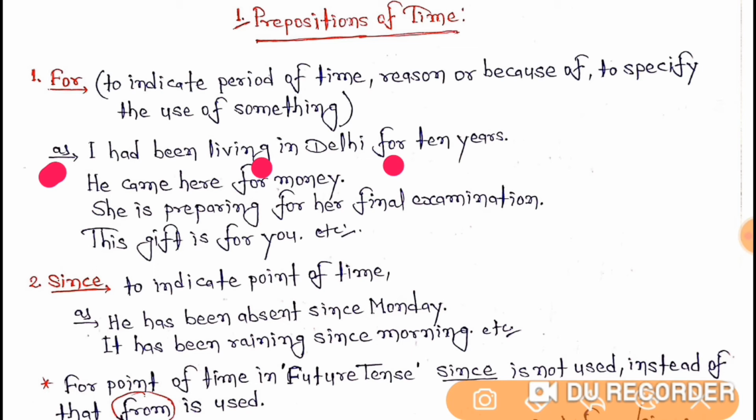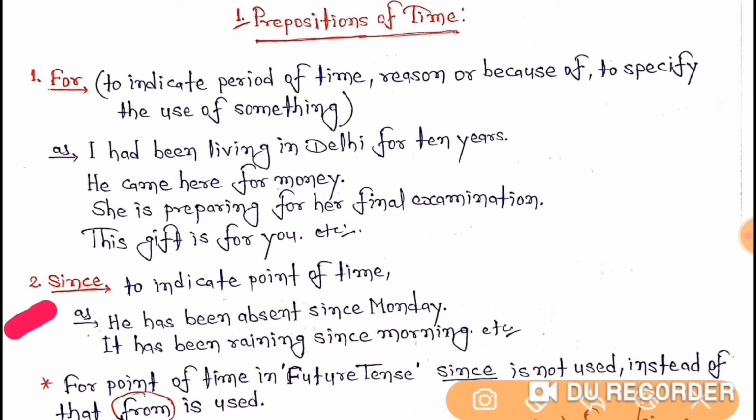In the third sentence, she is preparing for her final examination. So here for is also telling the reason and purpose. For final examination she is preparing. This gift is for you. This means here it is used to specify the use of something. So the first one, the use of for, you have got. And now let's understand the second one. So students, the second one is since.